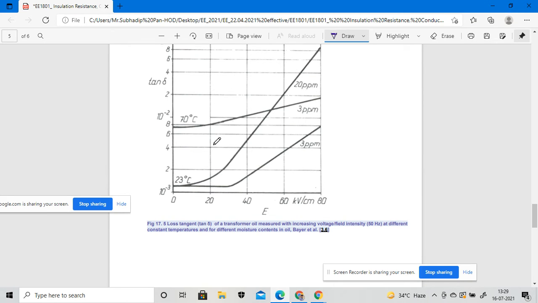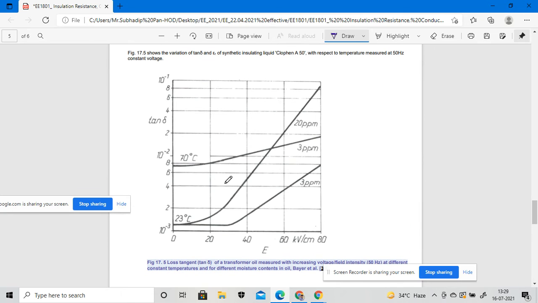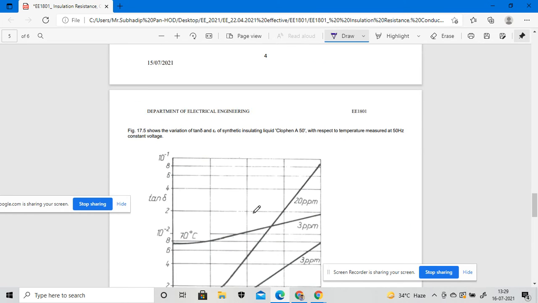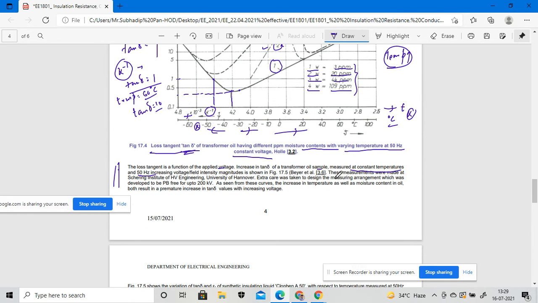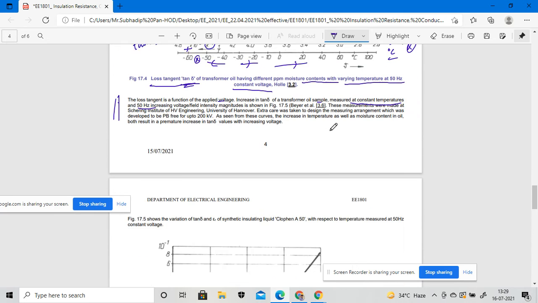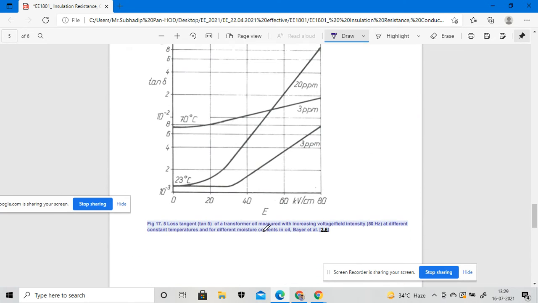If I increase the voltage, what will be the behavior of the loss tangent of a transformer oil? That will be reflected in this particular graph. In this case, we can measure the different values of tan delta as we increase the voltage.